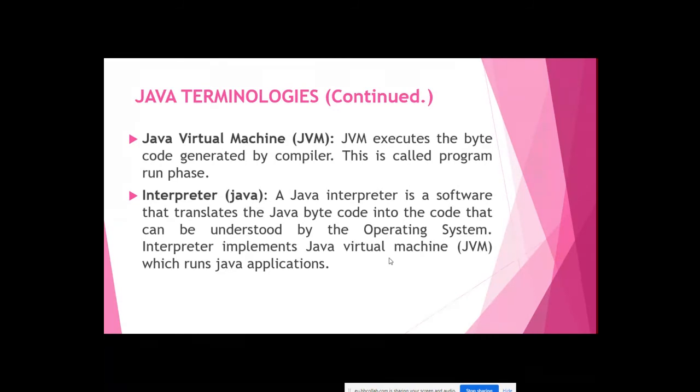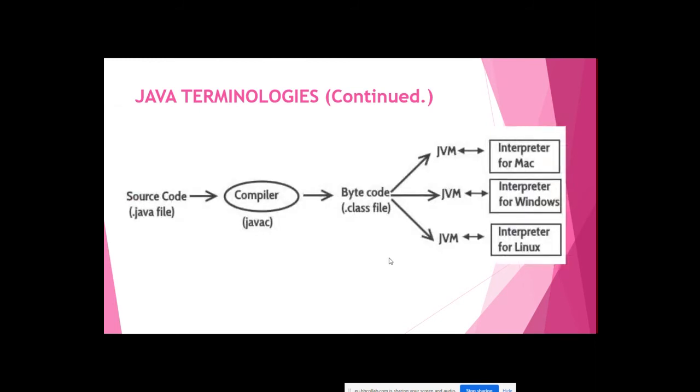In order to be understood by your operating system, maybe Linux, Unix, Mac, or Windows, the Java Virtual Machine translates that bytecode to machine code, called object code. That's the job of the interpreter. So the interpreter implements the Java Virtual Machine, which runs the Java application. Let me show you with the help of a diagram. This is your program source code.